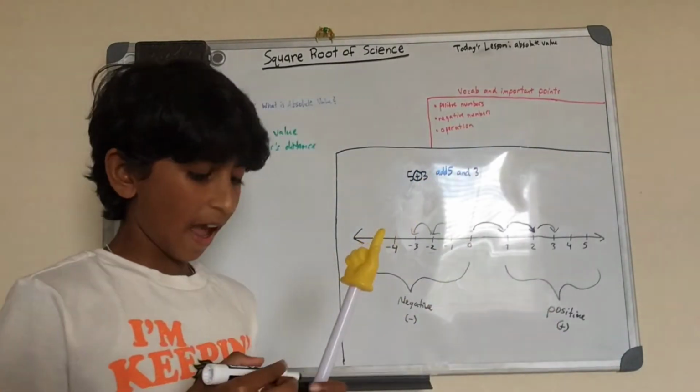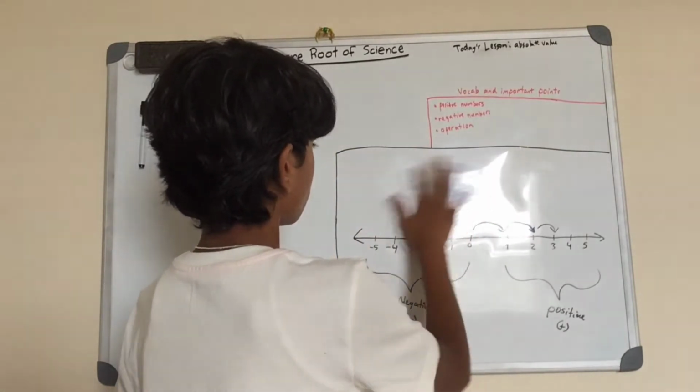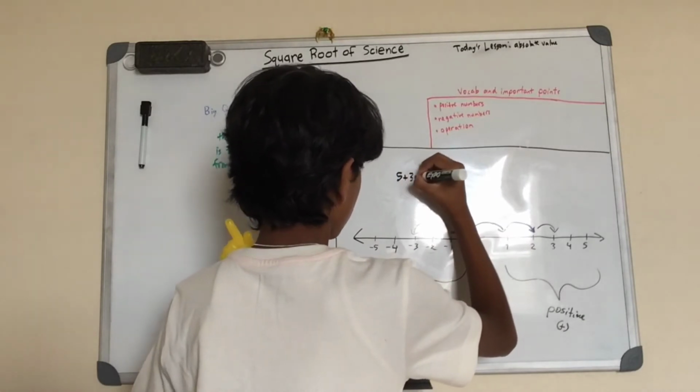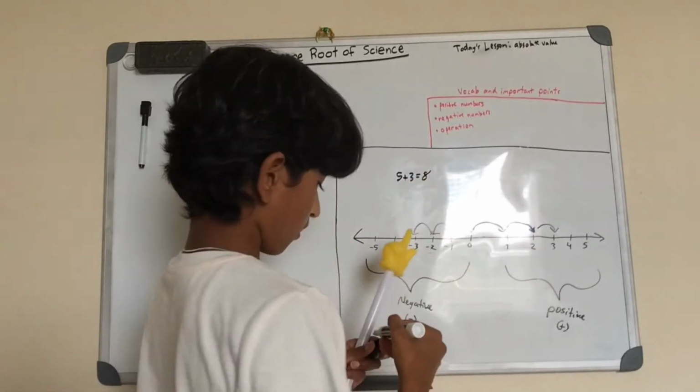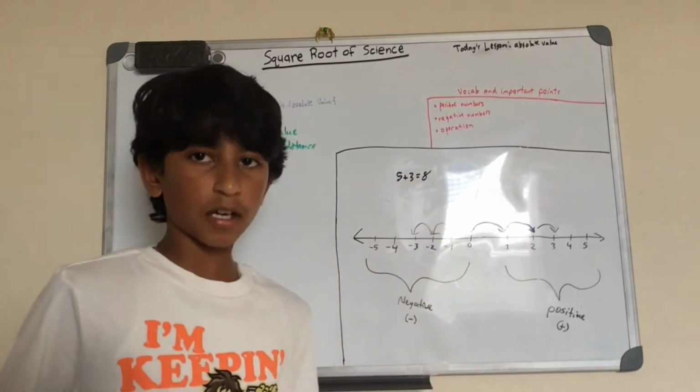5 plus 3 equals add 5 and 3. So that's what the operation tells you to do. It tells you what to do with the numbers. And you can automatically know that 5 plus 3 is 8. So if you add these together, because the operation tells you what to do.